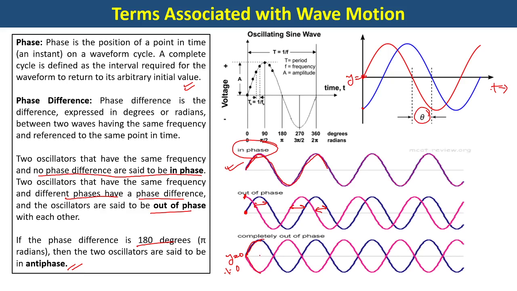So the phase difference between these two waves is 180 degrees or pi radian. If two waves have a 180-degree phase difference, or are 180 degrees out of phase, then they are said to be in antiphase.